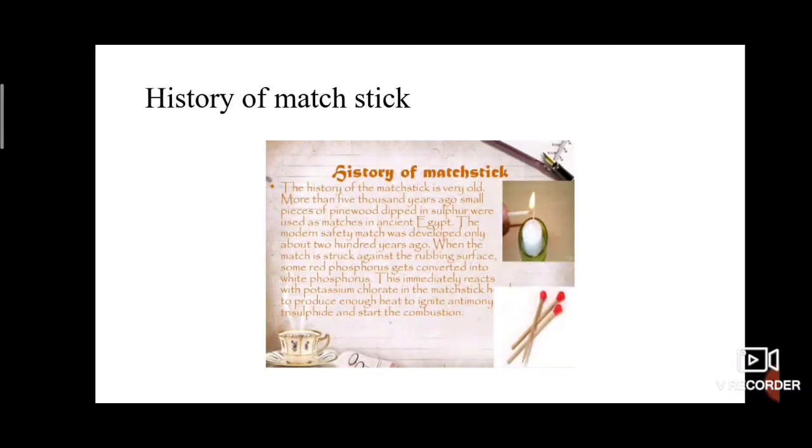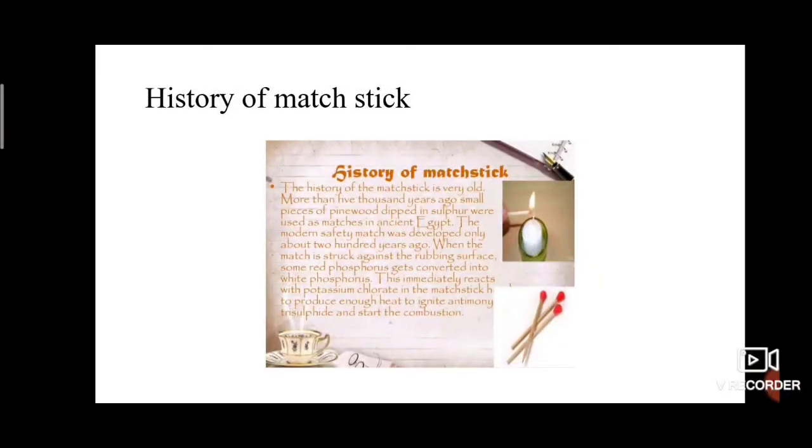This immediately reacts with the potassium chloride in the matchstick head to produce heat, which ignites the antimony trisulfide and starts the combustion. Then it is burning.